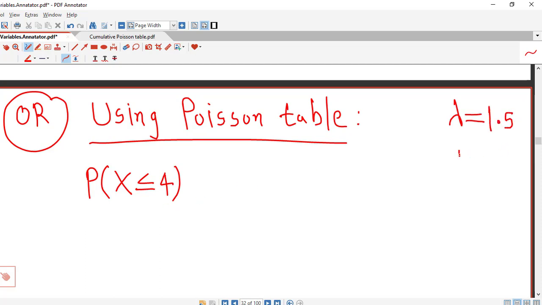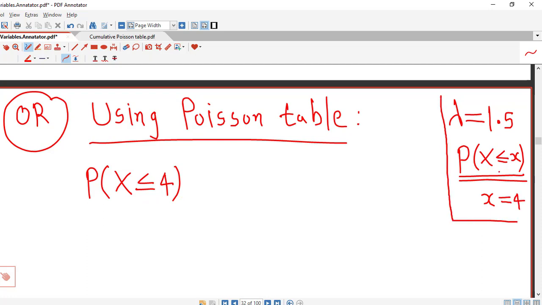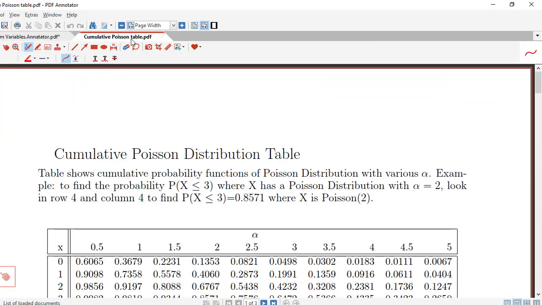The Poisson table is for cumulative probabilities. So if we compare, we have small x equal to 4. In the cumulative Poisson probability table, we will look for lambda equal to 1.5 and x equal to 4. So we try to find this probability directly from the table.